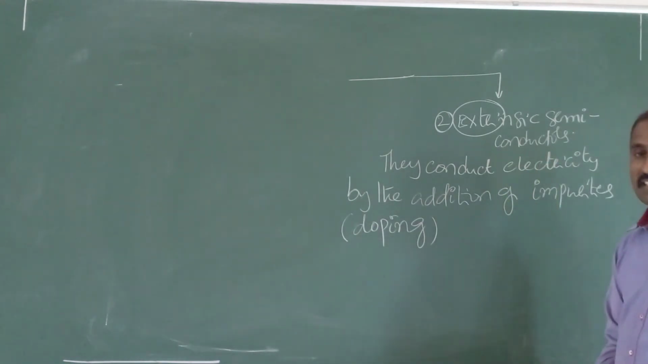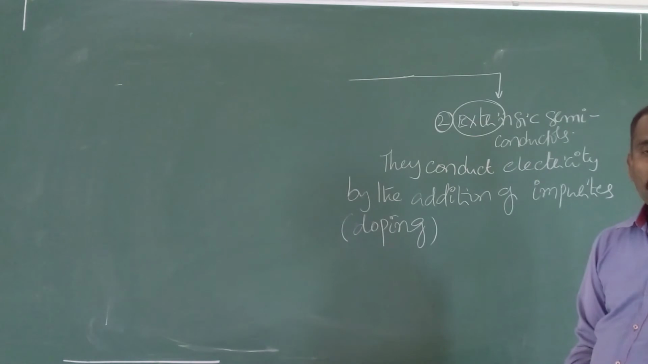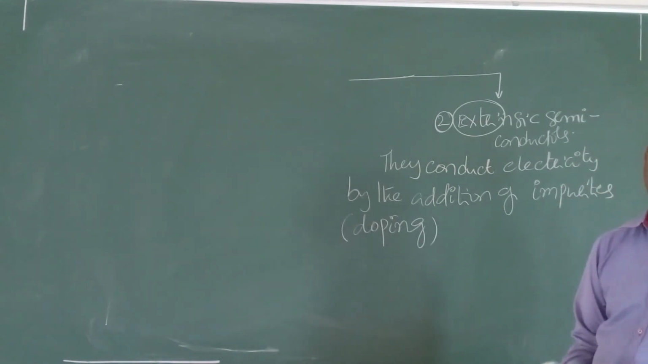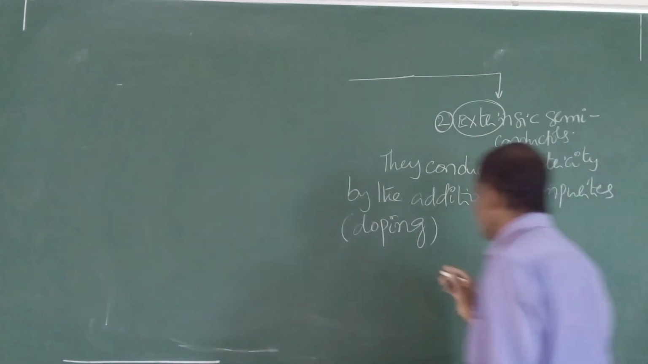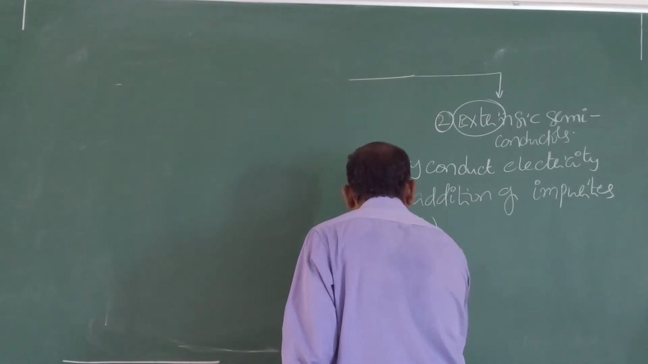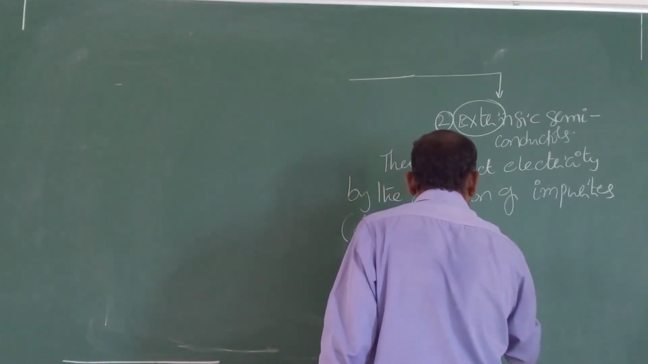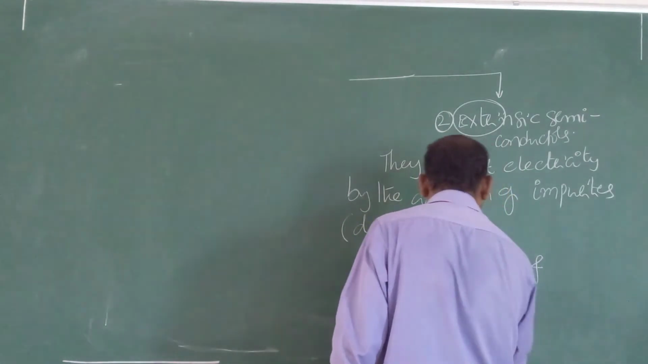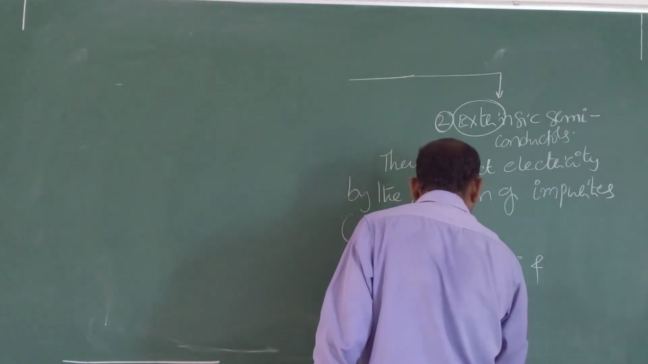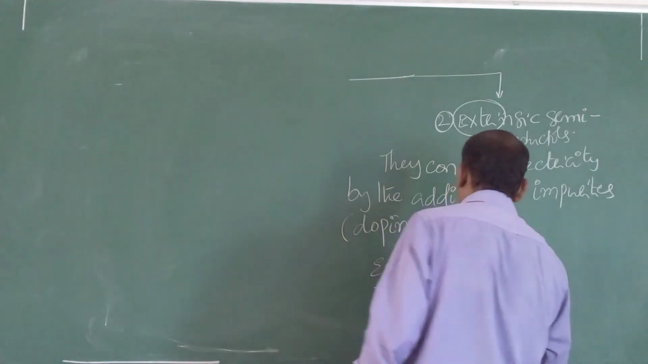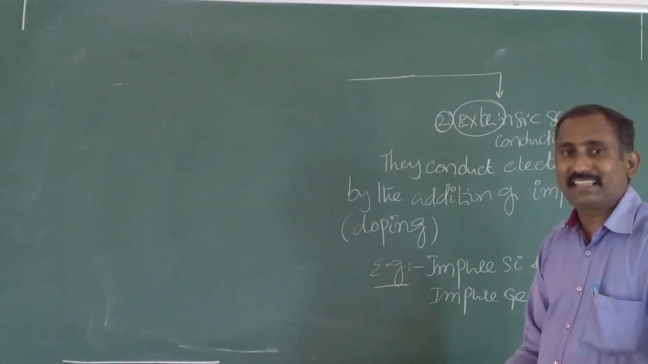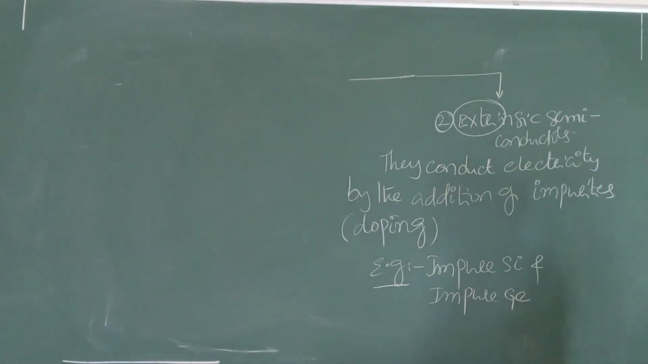That means this type of substance conducts electricity in the presence of an external substance. That's why the name came as extrinsic semiconductors. Example: impure silicon and impure germanium. Pure silicon and pure germanium are intrinsic; impure silicon and impure germanium are extrinsic semiconductors.